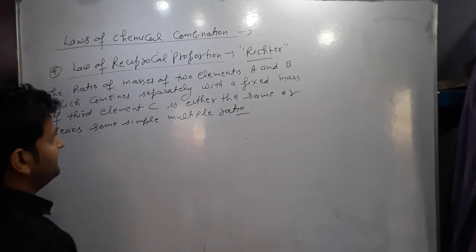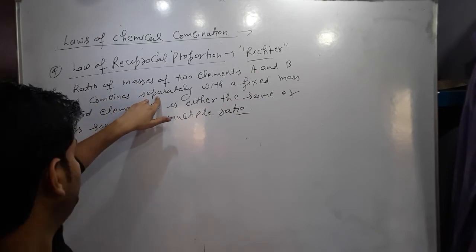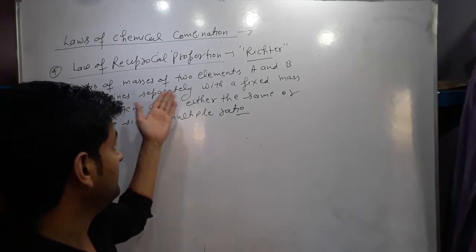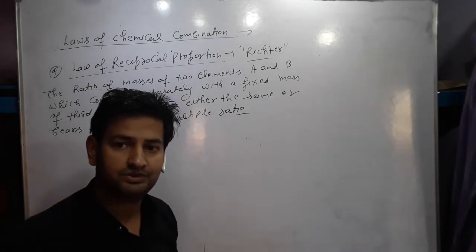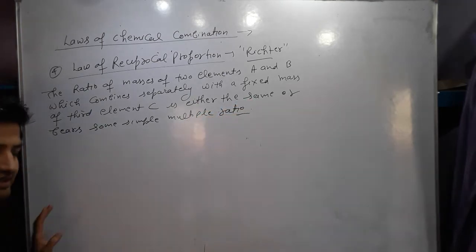We can say that when two elements A and B combine separately with a fixed mass of a third element, they will bear a simple ratio in which they combine.